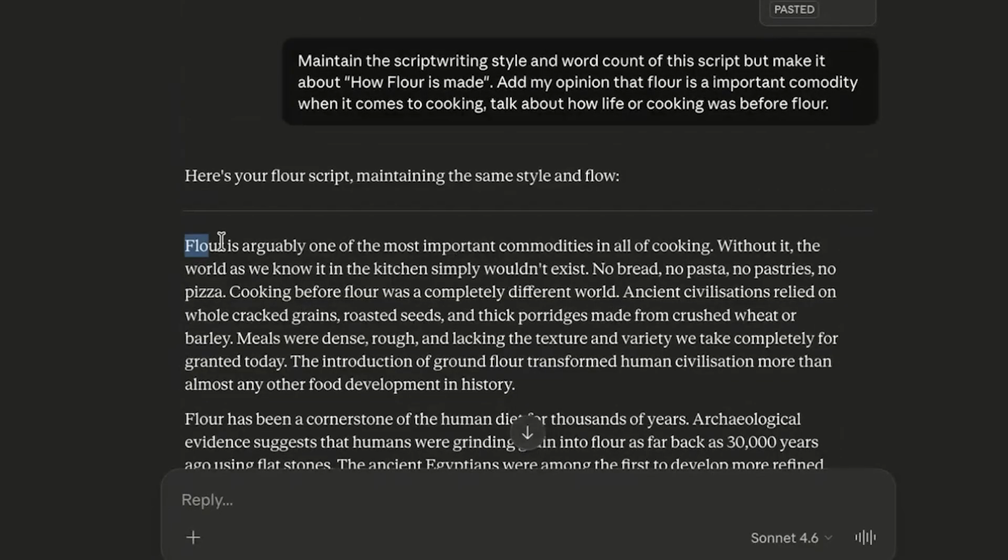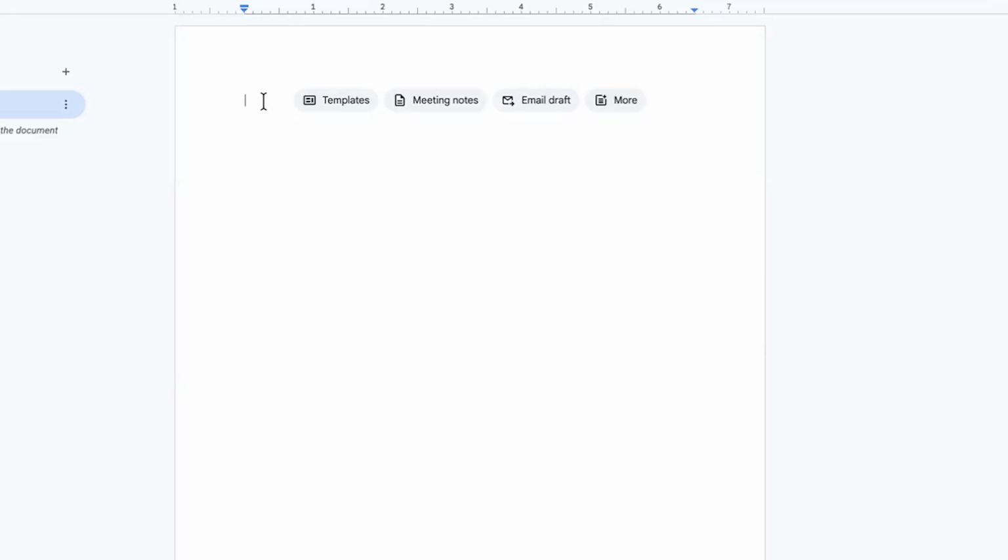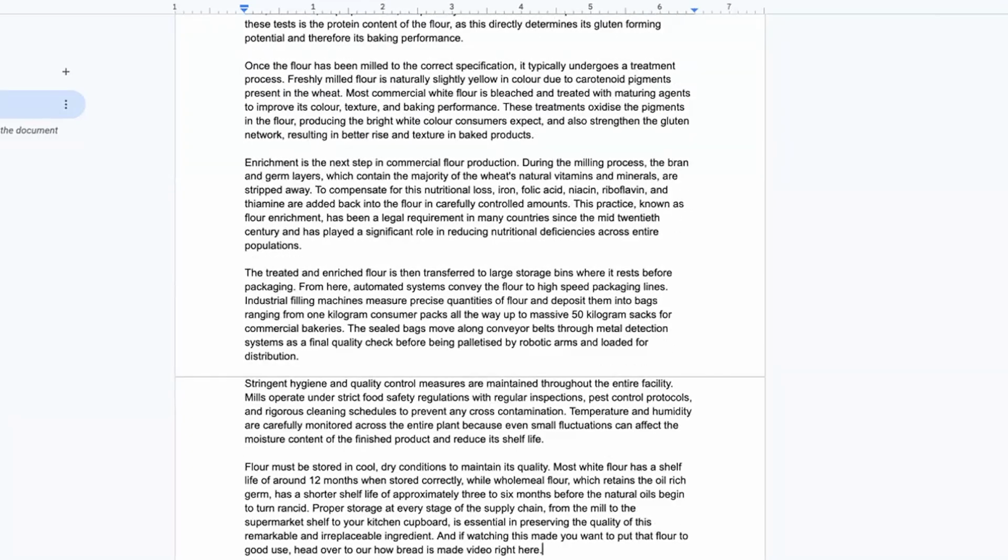And the first 30 seconds or the first paragraph is the most important. So what we're going to do is, okay, it's done it. So we just copy it. You just press this button to copy. We can paste it here. Okay, so paste it here.